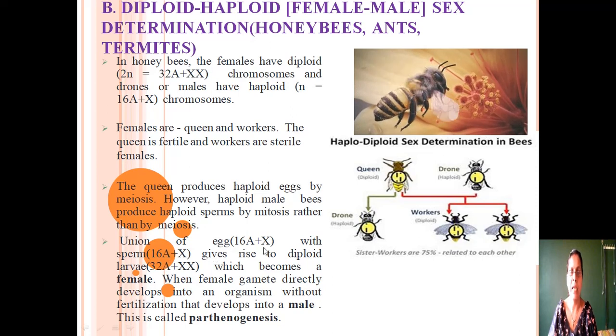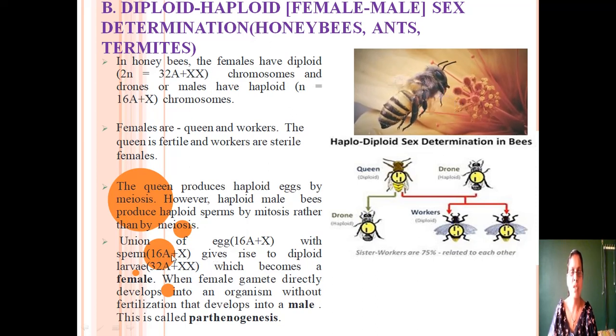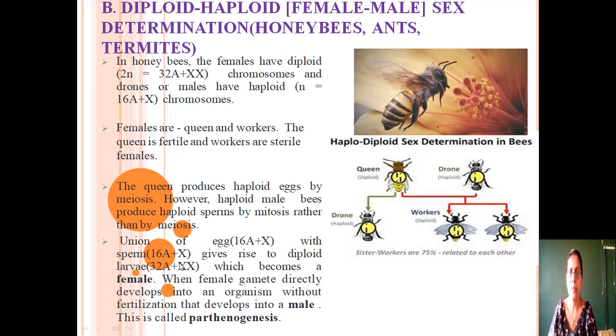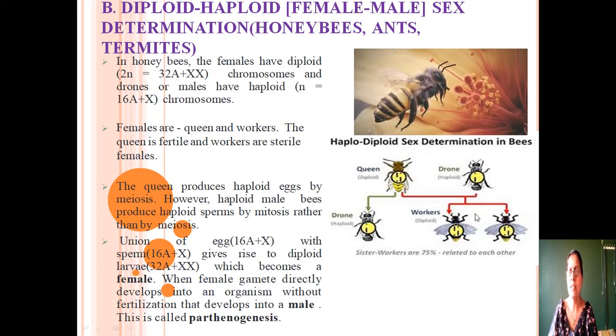When the haploid egg fuses with the haploid sperm, the zygote which is formed will contain 32A plus XX. This will become the female. The females are always diploid. But when these two are females, one will develop into the queen, another will develop into the worker.